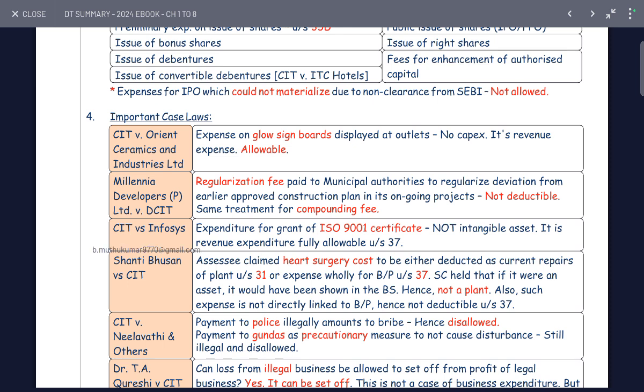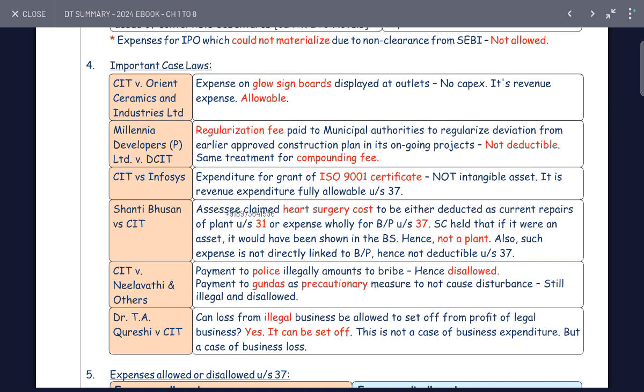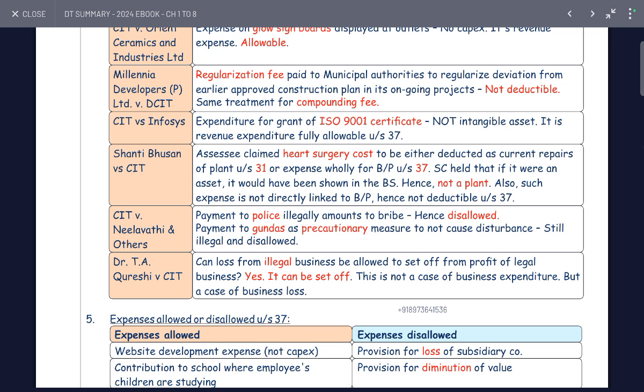Ceramics and Industry Limited: expenditure on glow sign board display at outlet, not capital, revenue expenditure. Millennia Developers: recognition fees paid to the municipal authority for deviation from the yearly approved construction plan of an ongoing project, no deduction, same treatment as compounding fee. CIT: expenditure on grant of ISO 9001 certificate, not an intangible asset, revenue expenditure under Section 37.